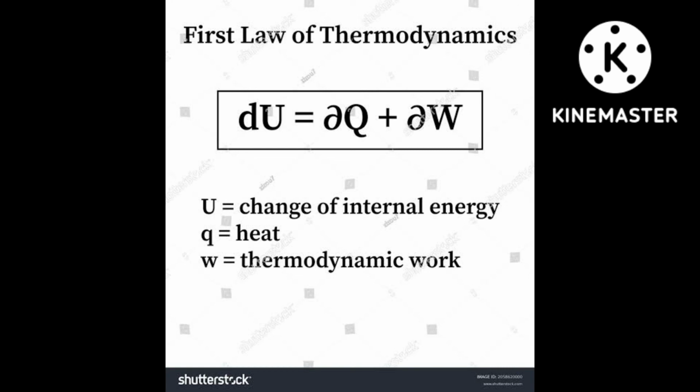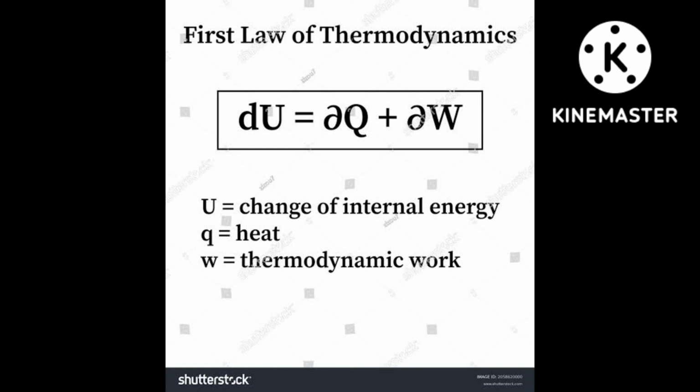Here dP into dV, this value is very, very, very less. Hence you can ignore this value. Then what will be remaining? Only P into dV will remain. Means work done is equal to minus integration from V initial to V final of P into dV.